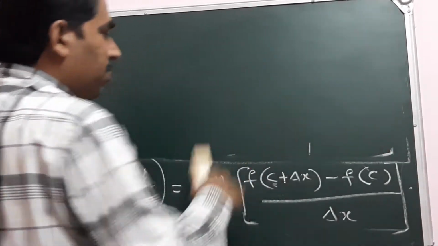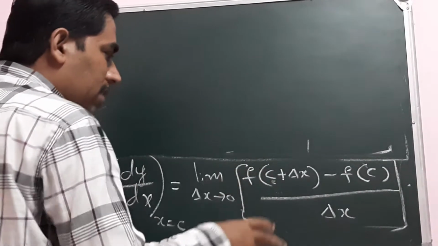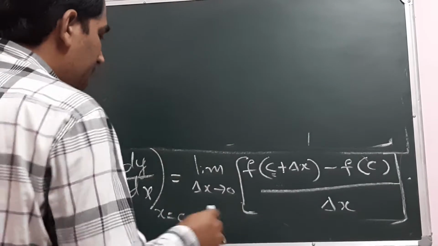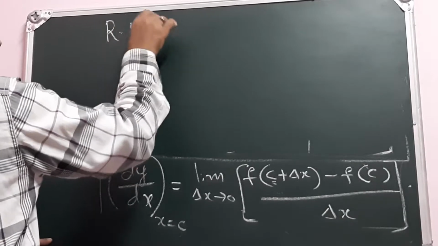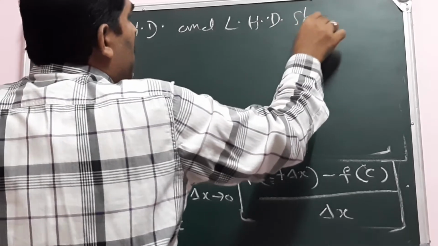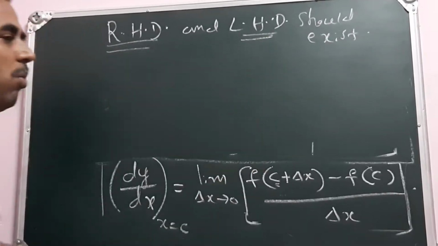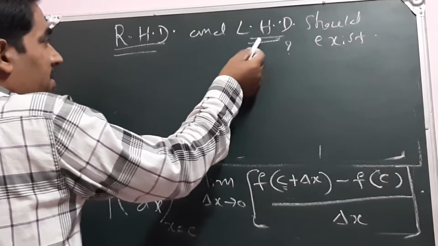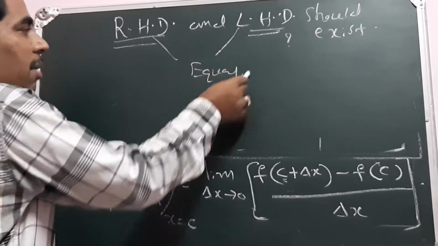In a similar way, the right hand derivative and left hand derivative should exist. Very, very important here: the right hand derivative and left hand derivative both should exist and both must be equal.